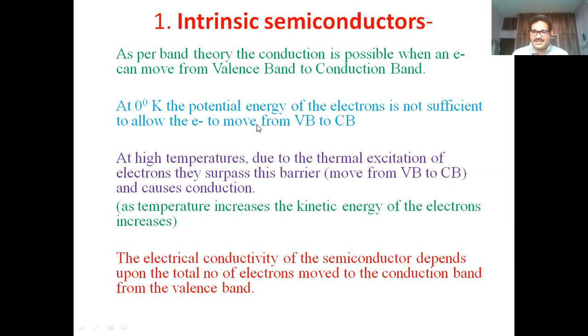If the potential energy is not sufficient, then you have to provide extra energy. How can you provide it? Thermal energy. When your temperature increases, the kinetic energy of the electron increases. This kinetic energy can surpass the barrier, the forbidden energy gap between the valency band and the conduction band. So it surpasses this forbidden energy gap and causes the conduction.